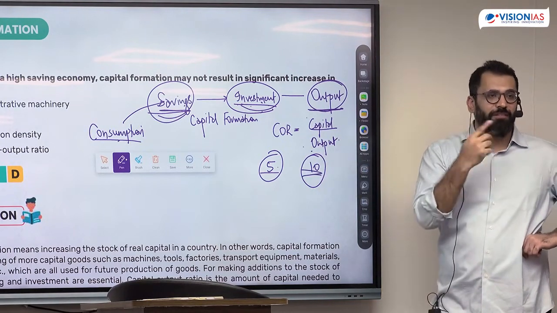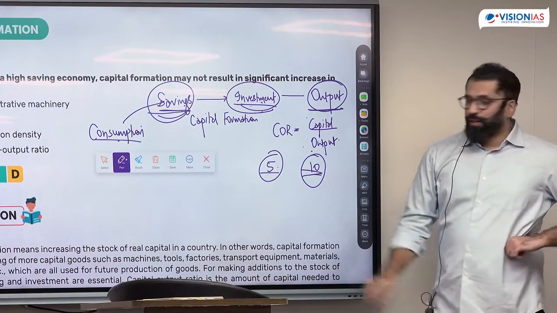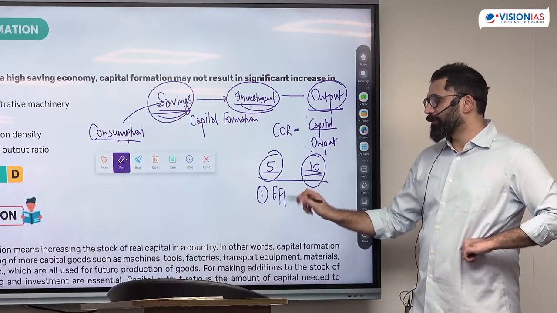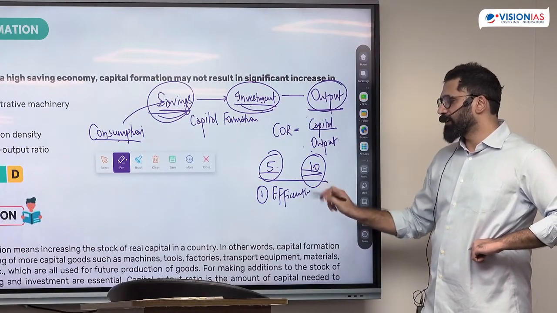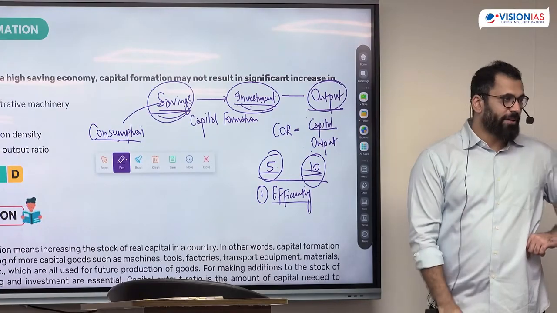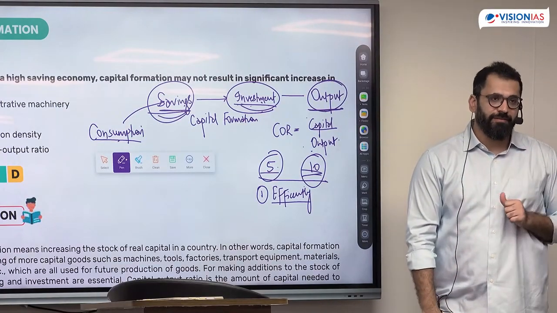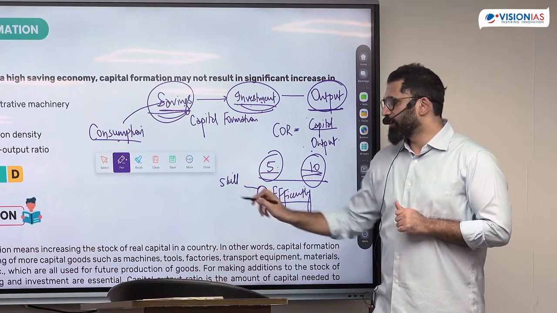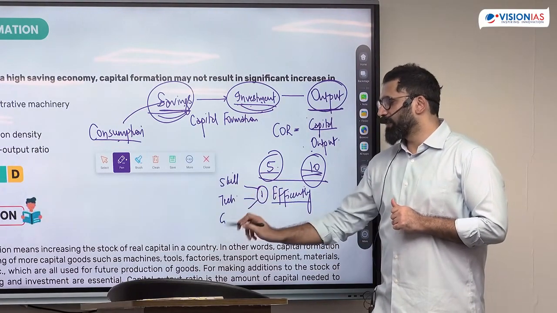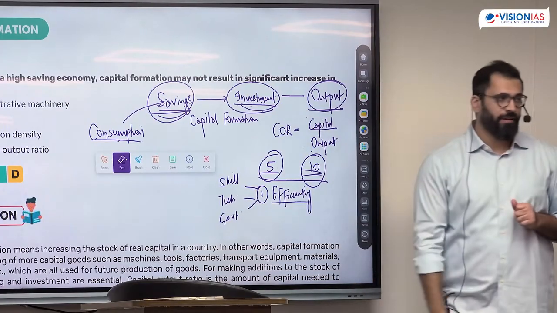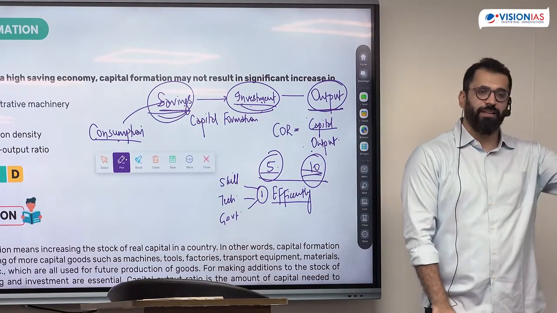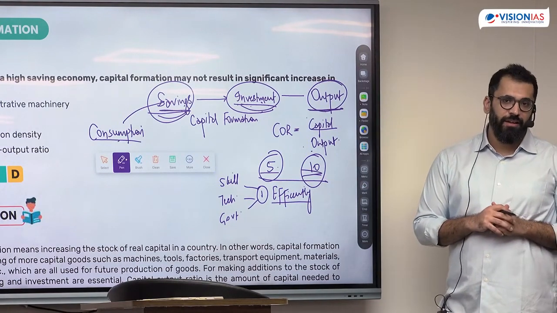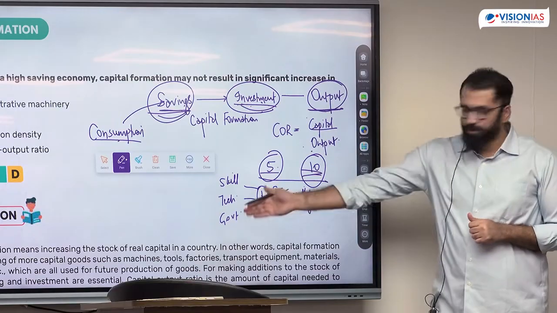Now, why can this happen, or why will this happen? One reason could be that this country is not using the capital efficiently. They're wasting capital. Now, why are they wasting capital? Their government administration is not effective. बहुत डिले होता है, काम लेट होता है, तो डिले से पैसे कॉस्ट बढ़ जाता है. What could be the other reason? This is ease of doing business, government.